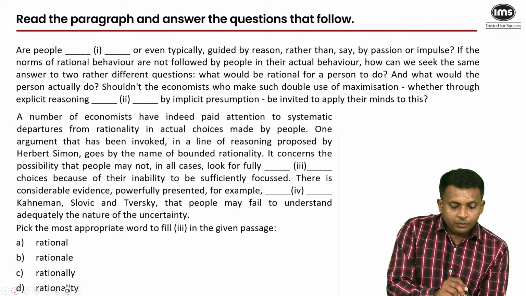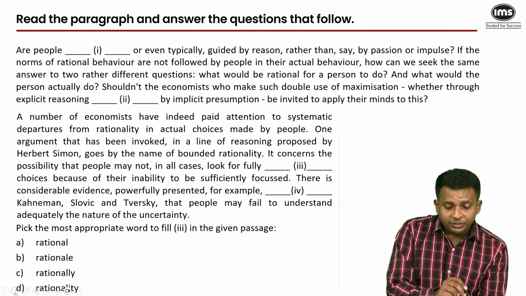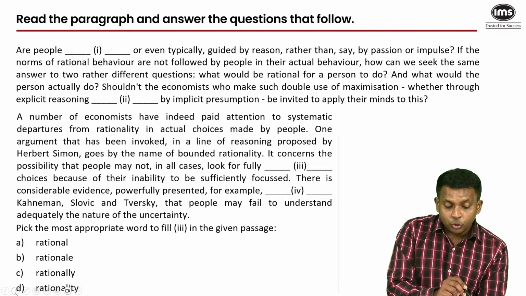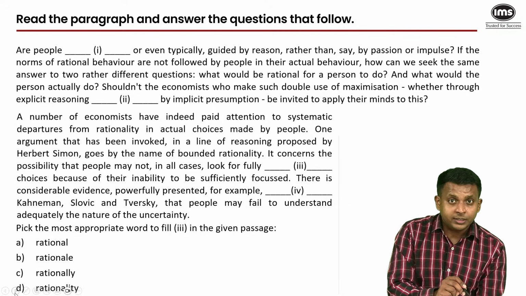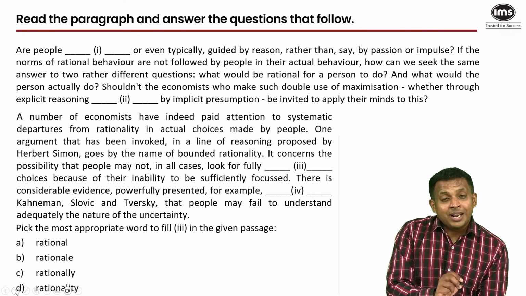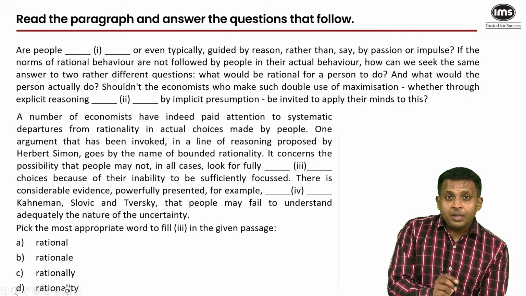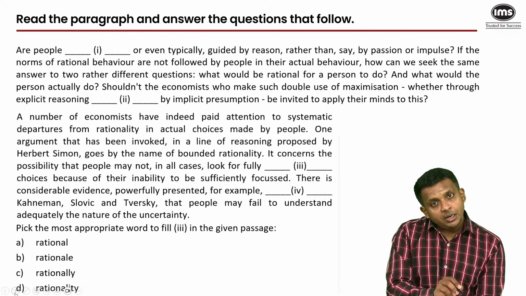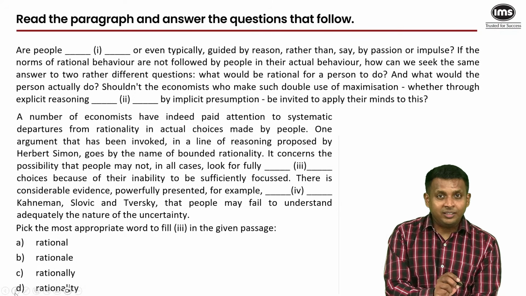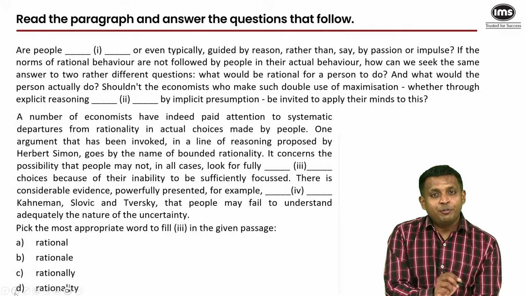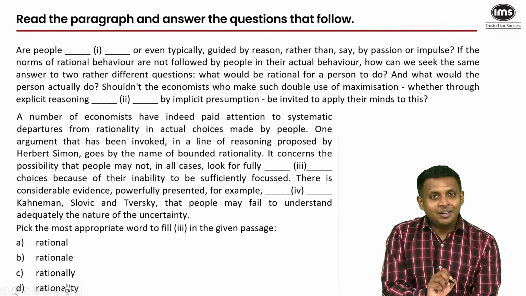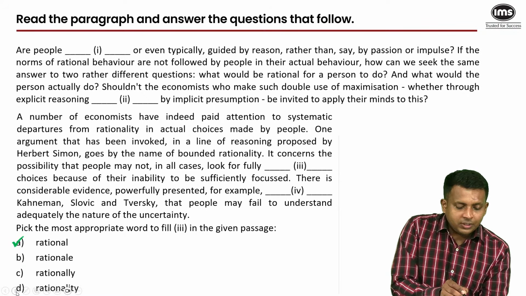So here we have come to blank number 3. It concerns the possibility that people may not in all cases look for fully blank choices. So we need an adjective for the noun choices. So it cannot be rationally, which is an adverb. It cannot be rationality, which is a noun. But then we have rational and rationale. Rationale is also a noun. It means your logic, your reasoning behind some of your actions. What was your rationale behind your decision? But that's not an adjective, it's a noun. And we need an adjective for the noun choices, so that would be A.